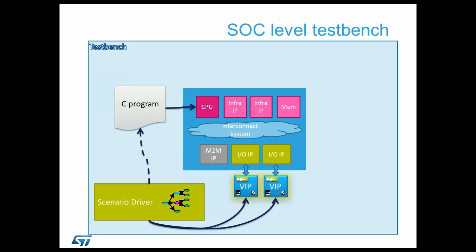One of the main approaches we are using in ST is to memory map the control of the VIP in virtual addresses, what we call more virtual register. So the C code that we generate is directly able to drive the control of the VIP.